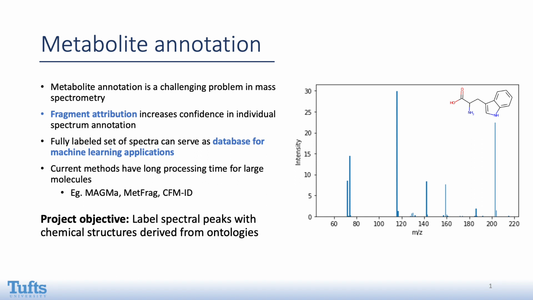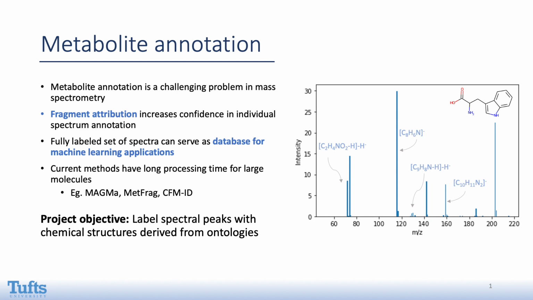When multiple metabolites are recommended, understanding the fragments that produce the peaks can increase the confidence in the annotation assigned by the algorithm. This is known as fragment attribution. We can also utilize a large set of fully labeled spectra to gain insights into spectra where the molecule doesn't exist in a database through machine learning models.